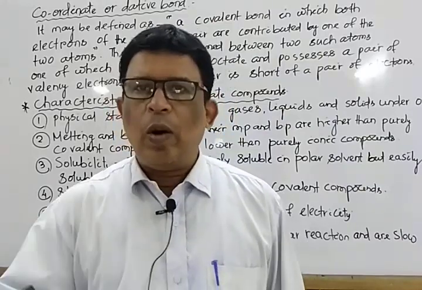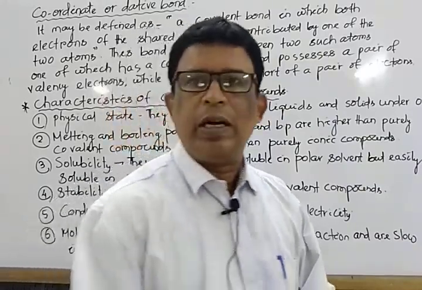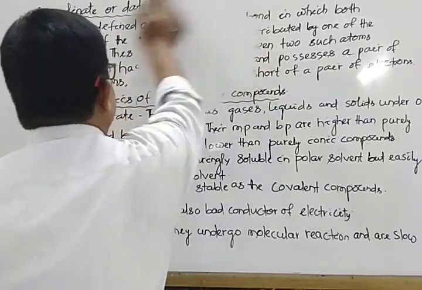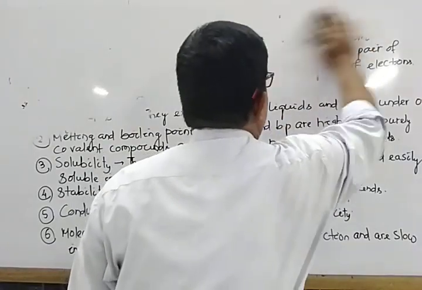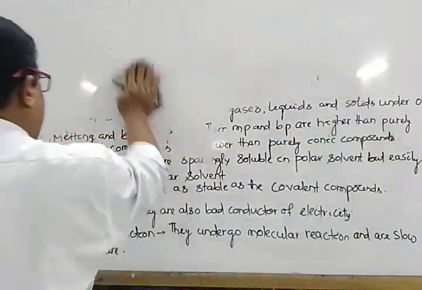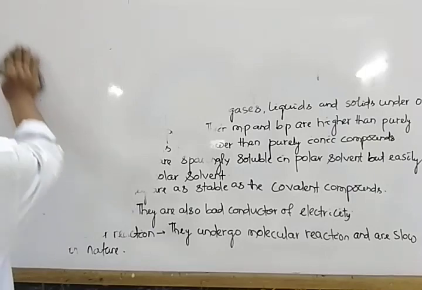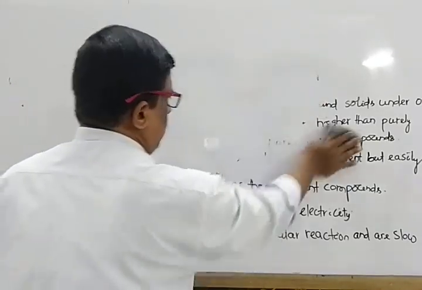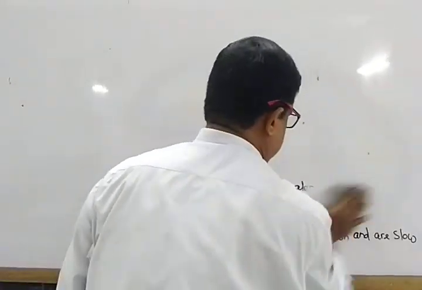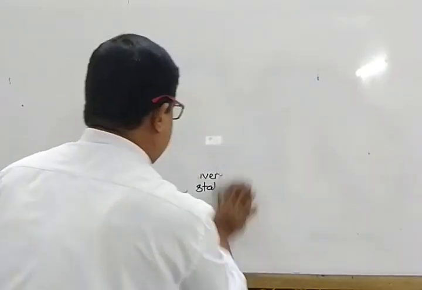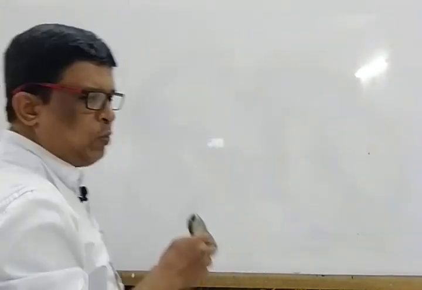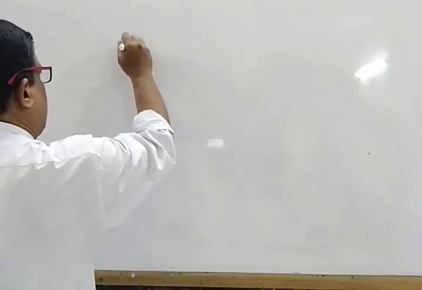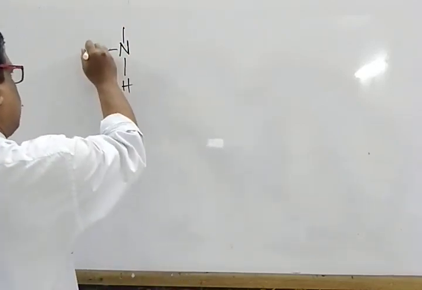Next, switch over to one or two examples under the dative bond. Under the examples, we have to select the bond formed between ammonia NH3 and BF3, and another one, the formation of ammonium ion, NH4 plus. So let us discuss one by one. First one is the dative bond formed between NH3 and BF3. Mark that.